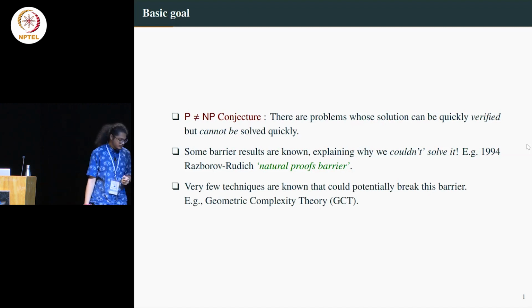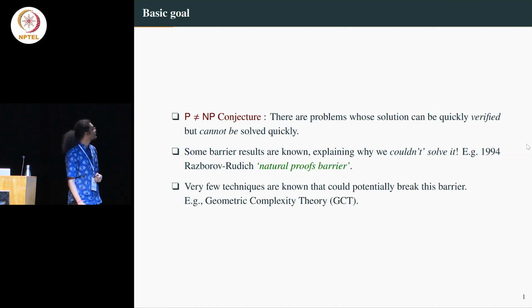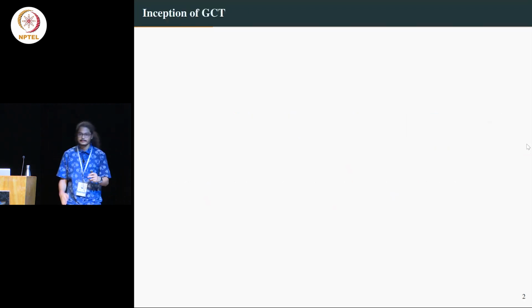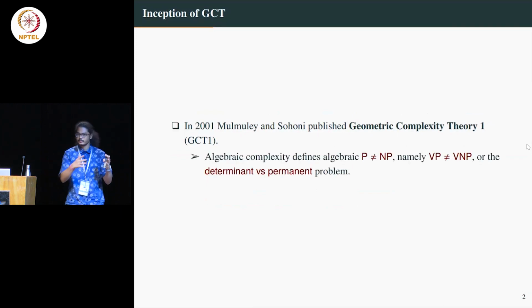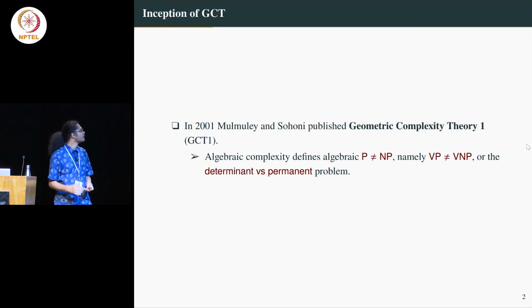Okay, so what is GCT? In 2001, Mulmuley and Sohoni proposed this program, GCT, and they said that, look, we will try to understand some of the algebraic P not equal to NP questions, which is the VP not equal to VNP question that has been defined before, or the determinant versus permanent question, which I'll define in this talk.